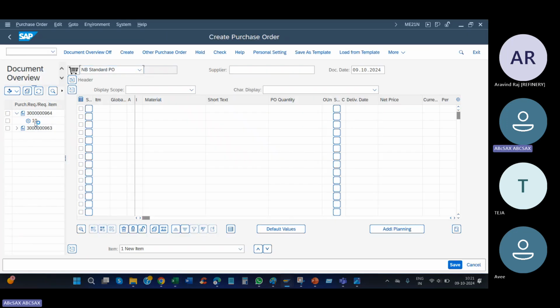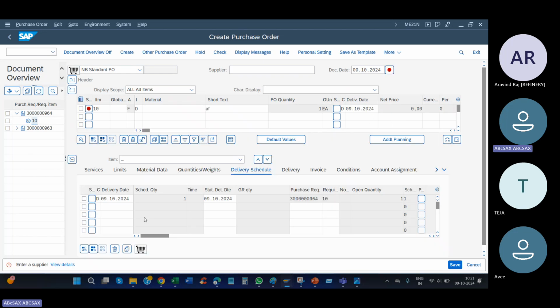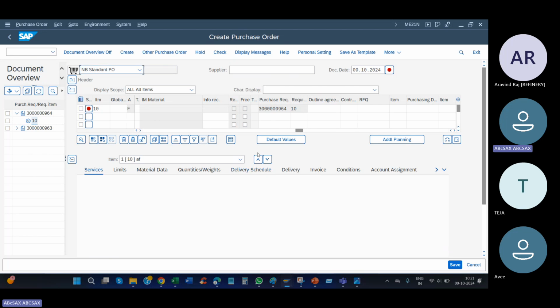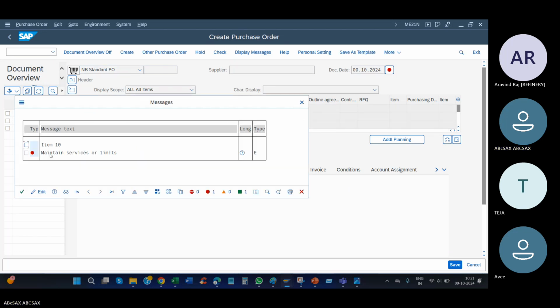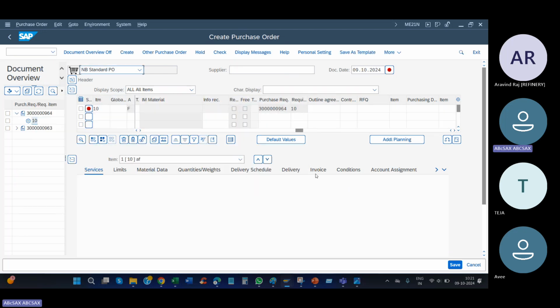PO line item 10, click adopt services. Everything will be copied here. You can see the PR taken. Okay, and what other things? Press enter, enter, enter. I think no issues. Maybe because of this maintenance service limits, service limits. Here something is asking.